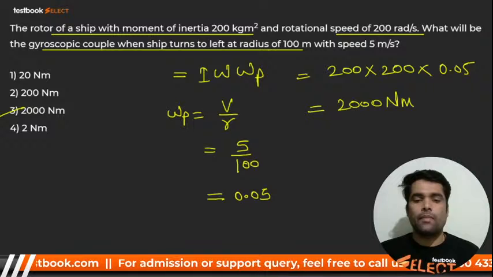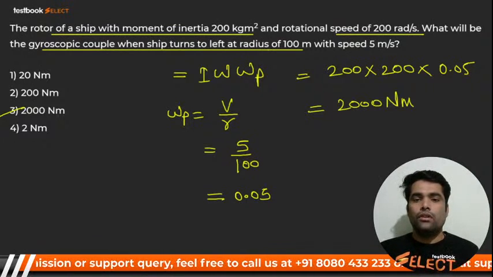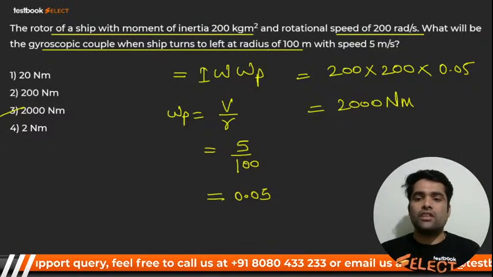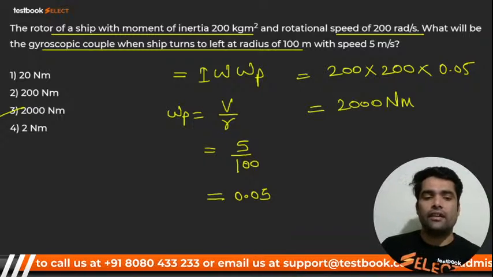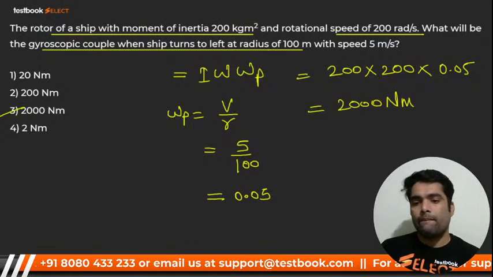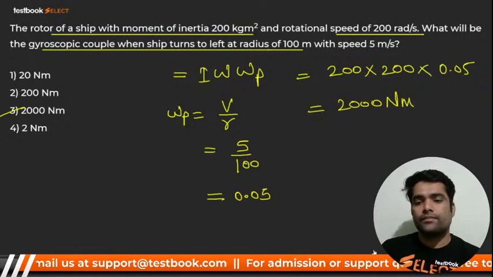Okay, I hope you got it, beta. Very good. It's 2000, it's not 4. I hope you guys got it. Here we go for the next.